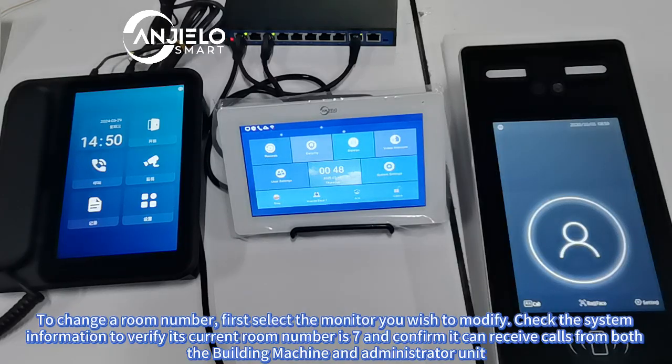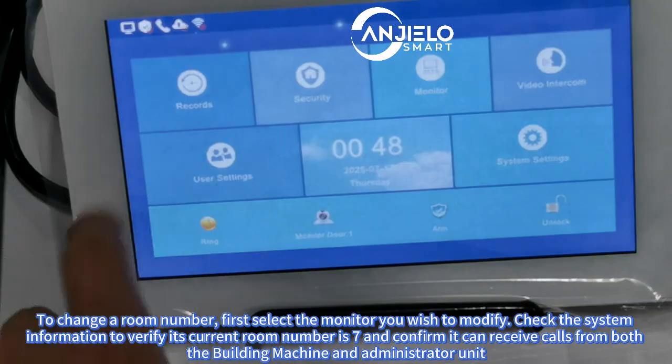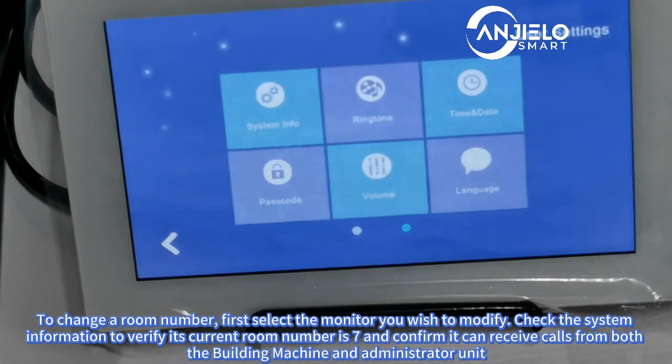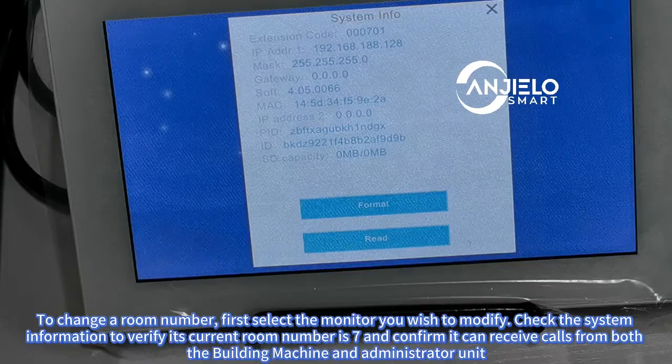To change a room number, first select the monitor you wish to modify. Check the system information to verify its current room number is 7 and confirm it can receive calls from both the building machine and administrator unit.